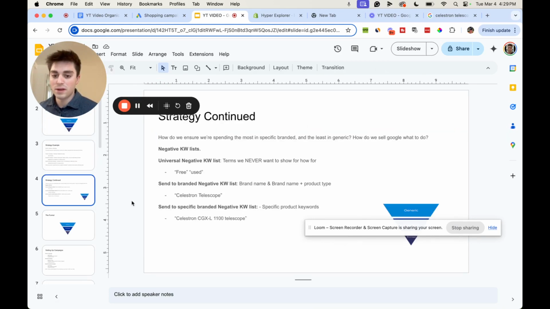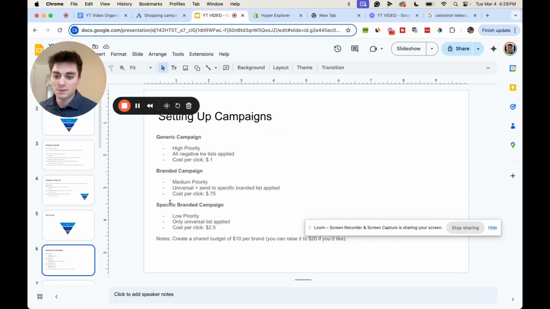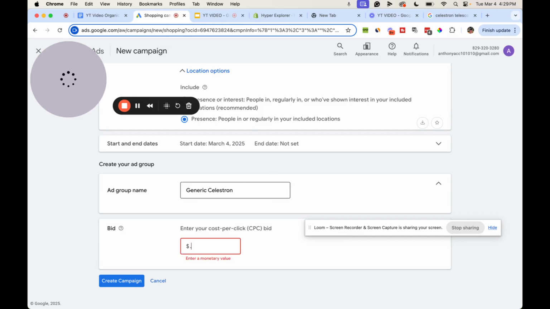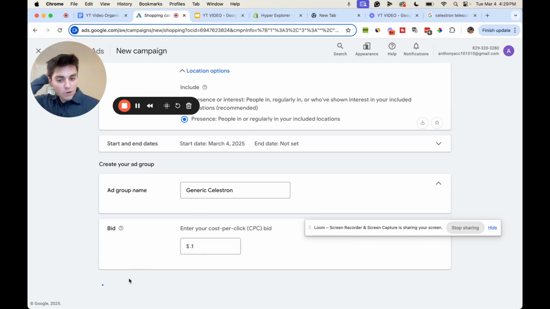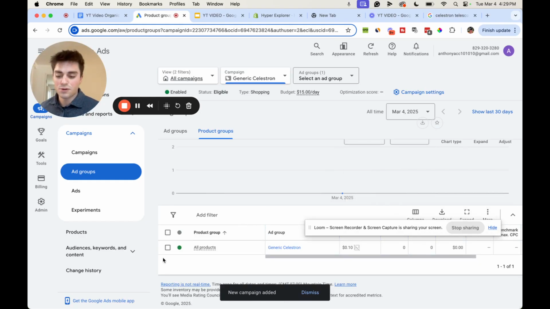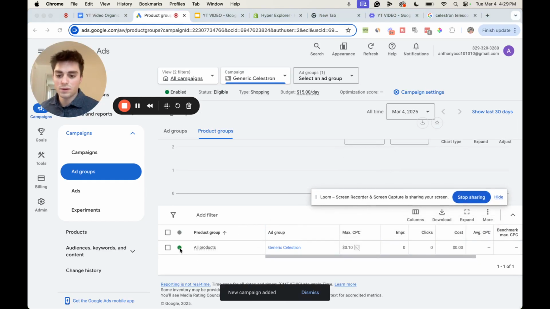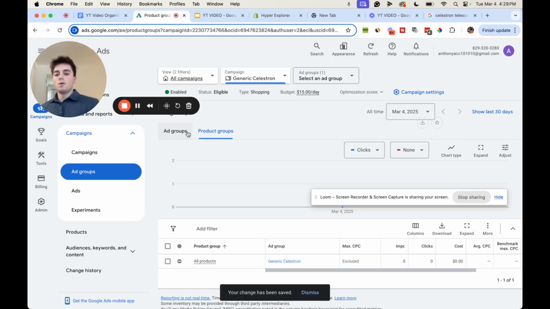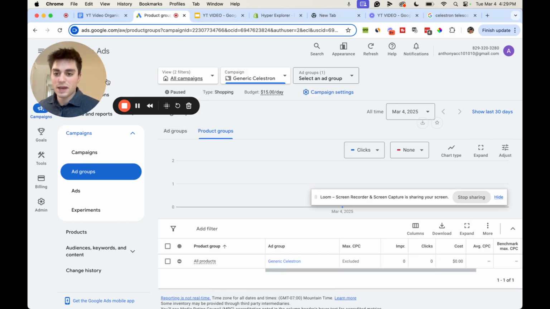just a telescope, right? So you can see when you look at specific branded, the cost per click that we're willing to spend is 2.5, but for this it's 0.1. Okay, so we're gonna do 0.1 for that. Create campaign. Now that that's created, what you would usually do is, I'm gonna pause this campaign right there.